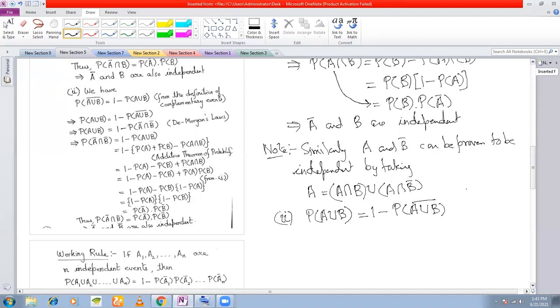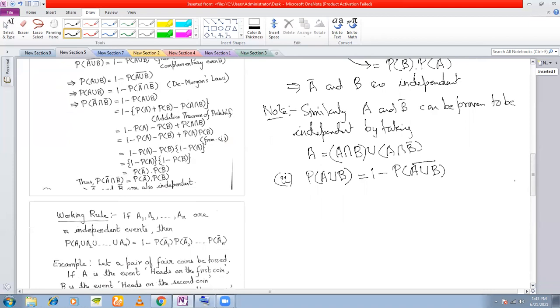This follows from the definition of complementary events, because A union B bar is the complement of A union B. This you can write as 1 minus P of A bar intersection B bar. If you remember, class 11, De Morgan's law, right?